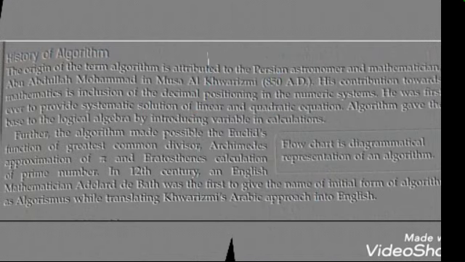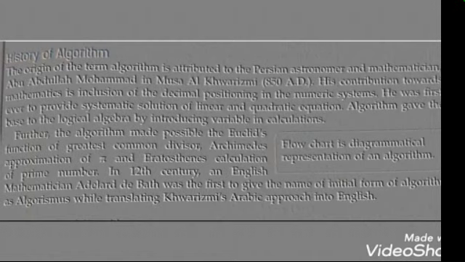In the history of algorithms, it was first proposed by the Persian astronomer and mathematician Abu Abdul Muhammad in 850 AD. His contribution in mathematics is decimal positioning, that is, in the number system he introduced how we use the decimal.